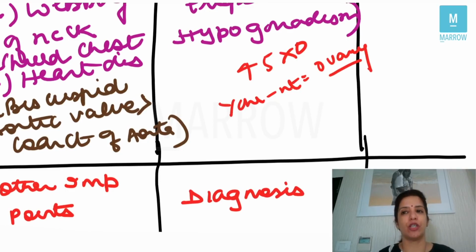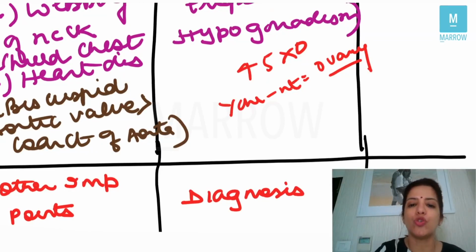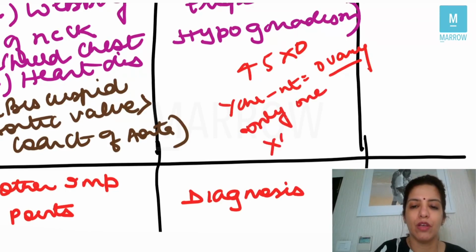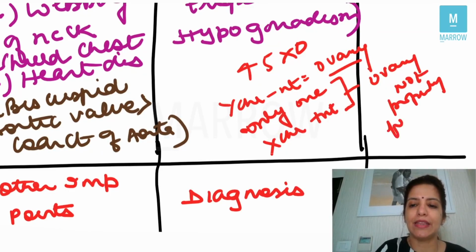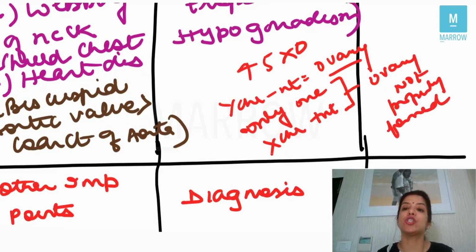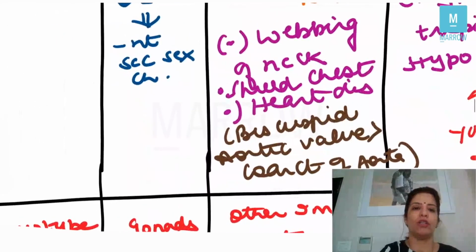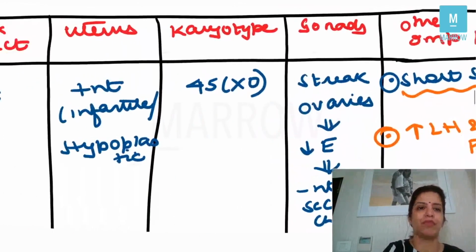In case of Turner syndrome, very, very important concept which you have to remember is that because Y chromosome is absent, so the gonad has to be ovary. But because only one X chromosome is present, that is why the ovary is not properly formed. And that is what is called as a streak gonad, right? So let's see all the important points here. Let's fill up the table.